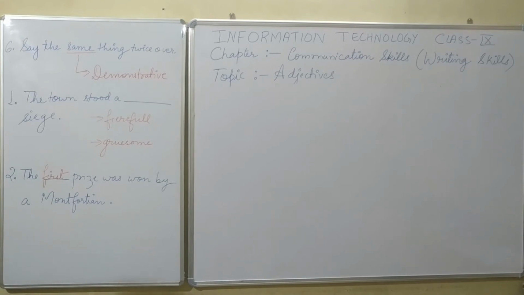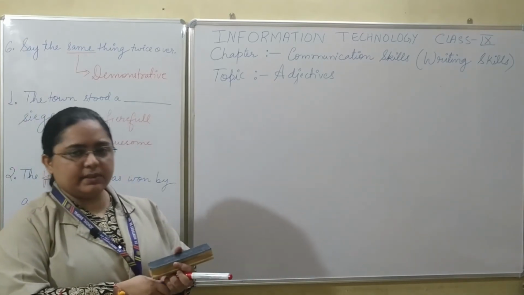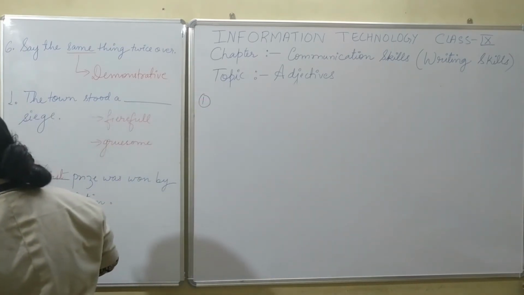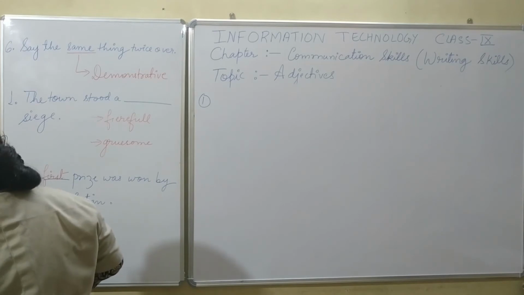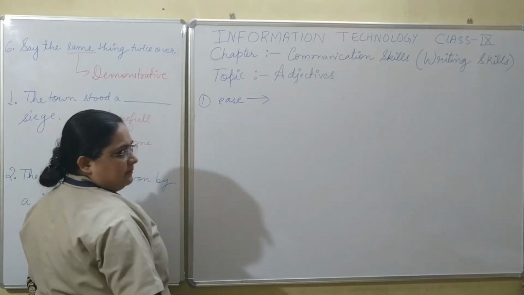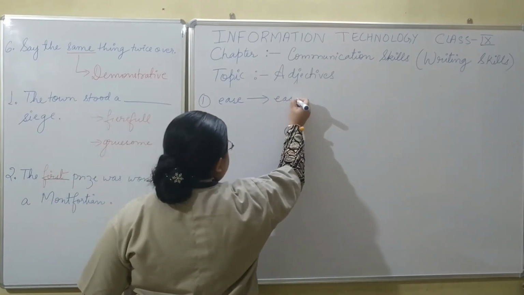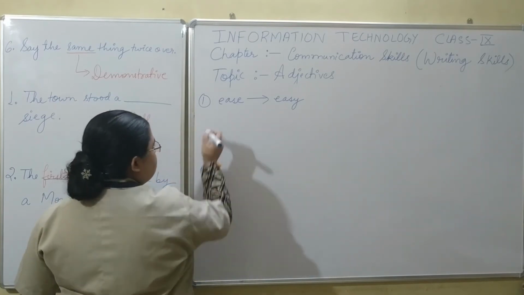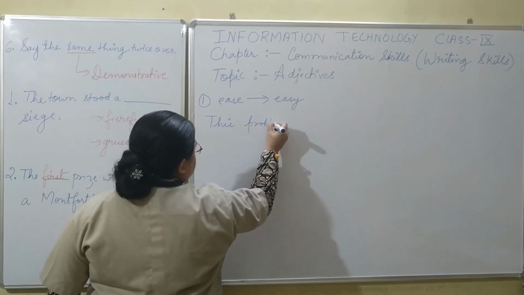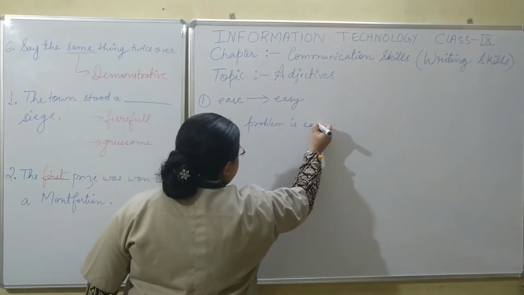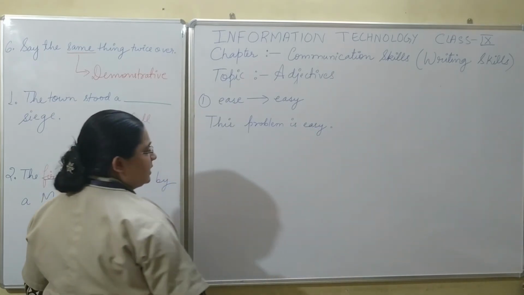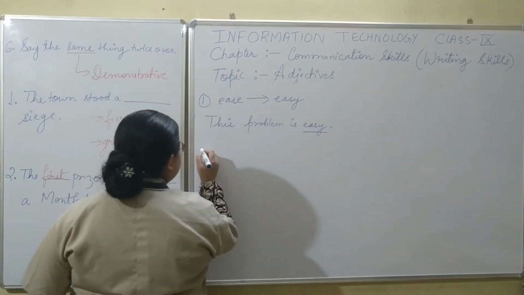Next question is, form adjectives from the following nouns and then use them in sentences of your own. Suppose we have the first noun, that is ease. Which adjective can we form from here? Easy. And how will you form the sentence? This problem is easy. Okay, so it has been used how? Predicatively, as you can see over here.